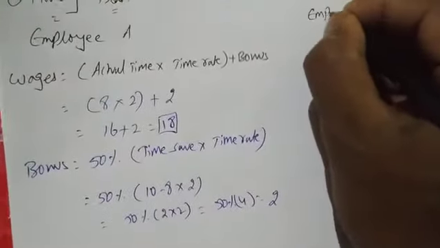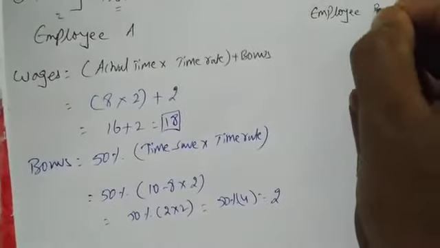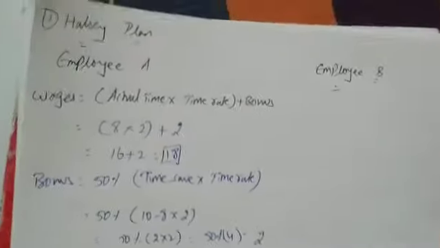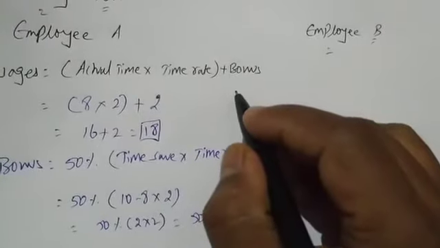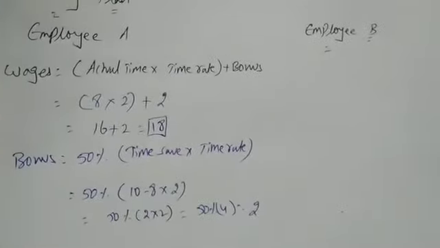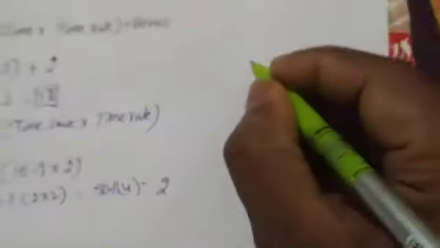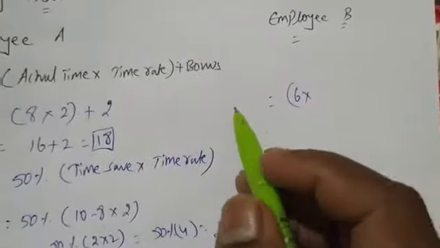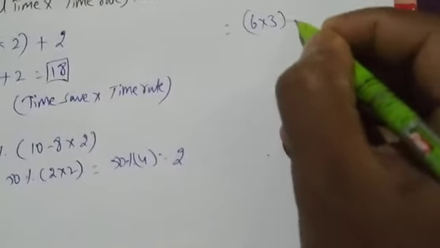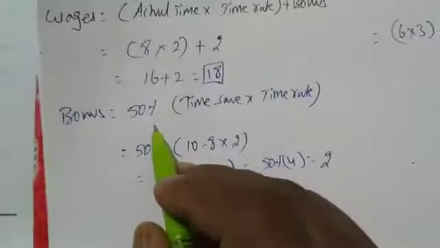Okay, then we'll do employee B also. Employee B, same formula. So I'm not writing the formula, I'm directly writing the solution. How many hours is he taking? He is taking 6 hours. So 6 into, what is the rate? 3. The same formula I have written here, so I'm not writing it again. If you want, you can write. Okay, plus bonus, we don't know. Again I'm leaving one line space. The bonus formula is the same.